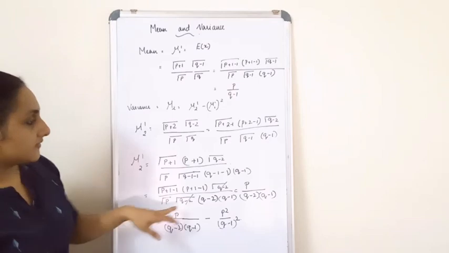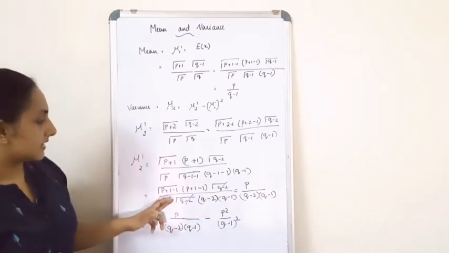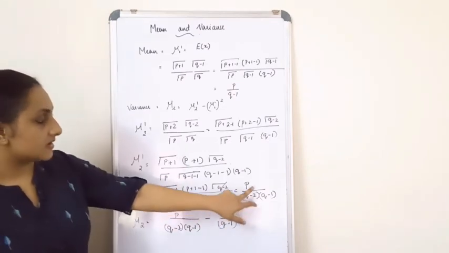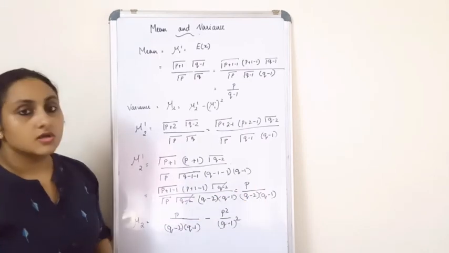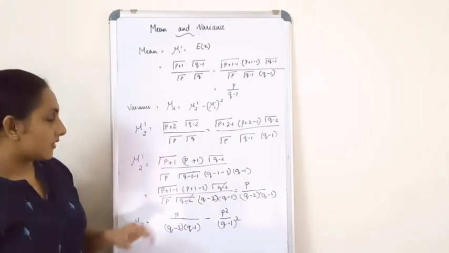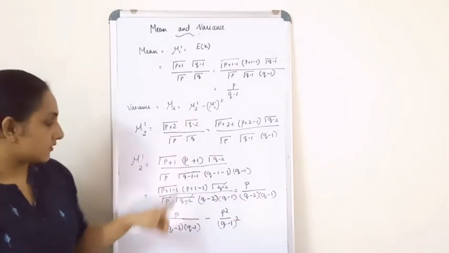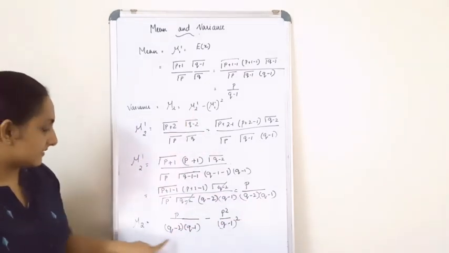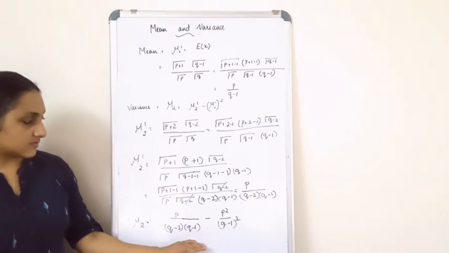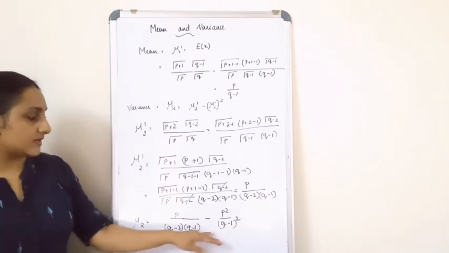Here after all the mathematical calculations, I got p by (q minus 2) into (q minus 1). What I did is I substituted this value over here, so that I get an answer like this for the variance. Now this one, if you simplify it more, you will get an answer.